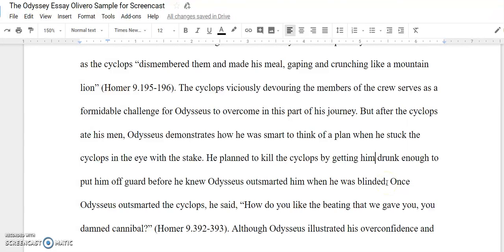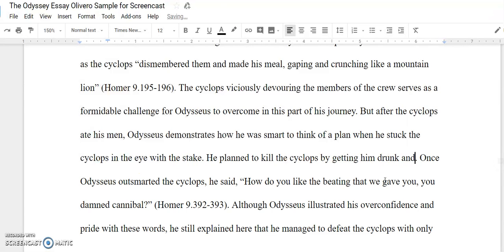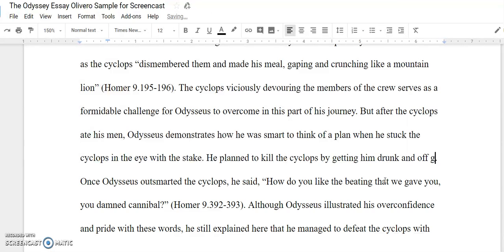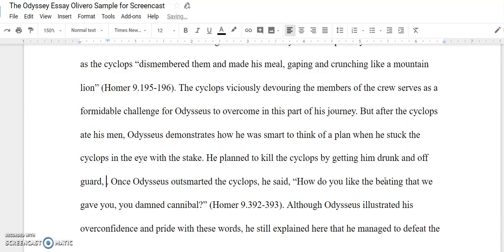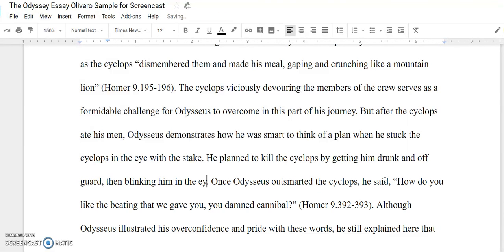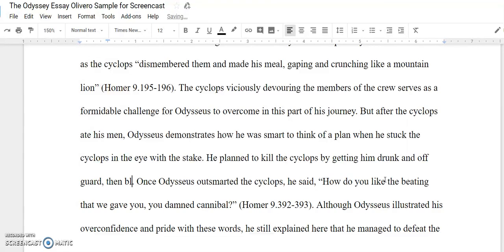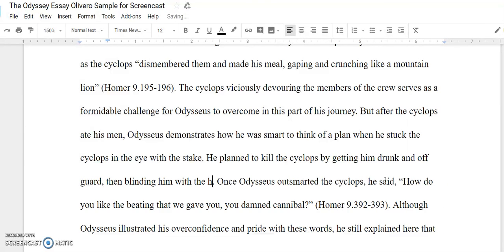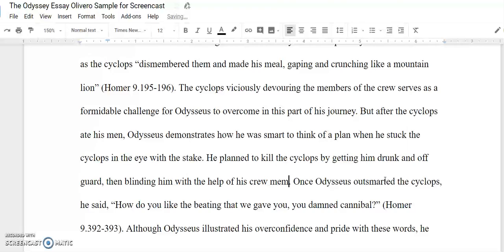I must have borrowed this from a different student at some point because it's not a very good paragraph. But he planned to kill the Cyclops by getting him drunk and off guard, then blinding him in the eye, or blinding him with the help of his crew members.